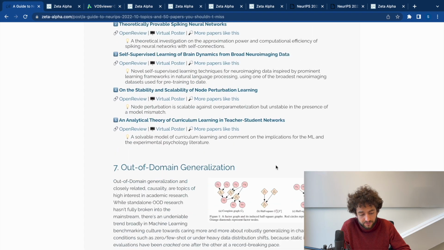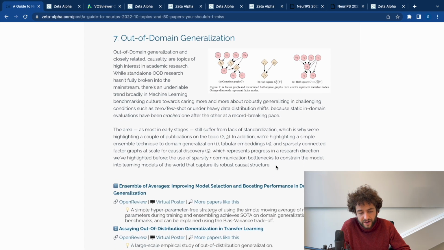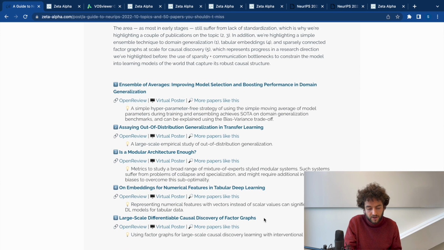Nonetheless, there's a lot of interest in this topic, and something very closely related is the whole thing about causal learning. A lot of out-of-domain generalization is about learning robust representations, learning robust models of the world that capture the causal structure of things, which will let a model predict in novel circumstances. So you have, for instance, this large-scale differentiable causal discovery on factor graphs.